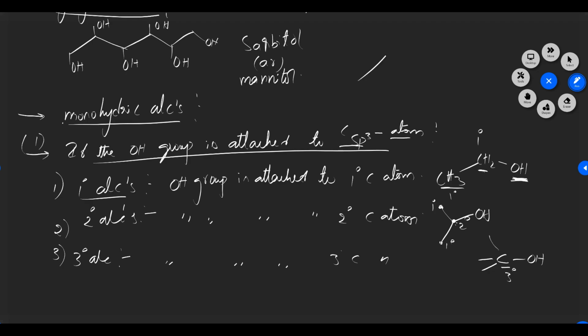Propanol means this one: 1, 2, 3. But here the OH is attached to the middle carbon, so this linkage we call isopropyl. This one is called iso. If you have 3, that is neo.